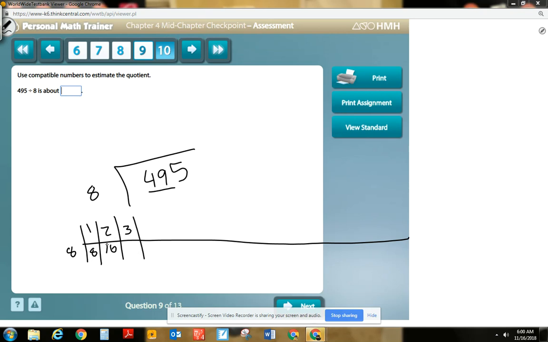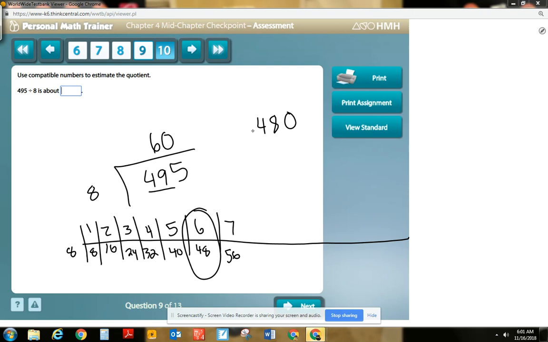8 times 3 is 24. 8 times 4 is 32. I want to be about 49 tens here. 8 times 5 is 40. I'm getting close. 8 times 6 is 48. 8 times 7 is 56. Okay, I can stop here. So 49 tens, it's going to be closest to this, right? So it'd be 6 tens or 60. And 8 times 60 is 480. That seems like a pretty reasonable estimate.